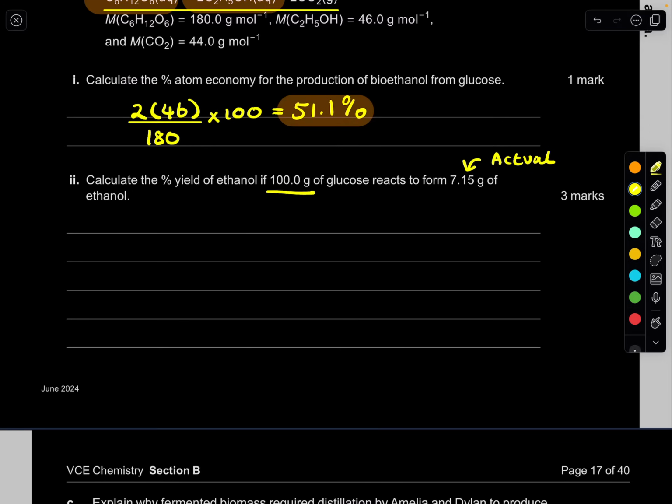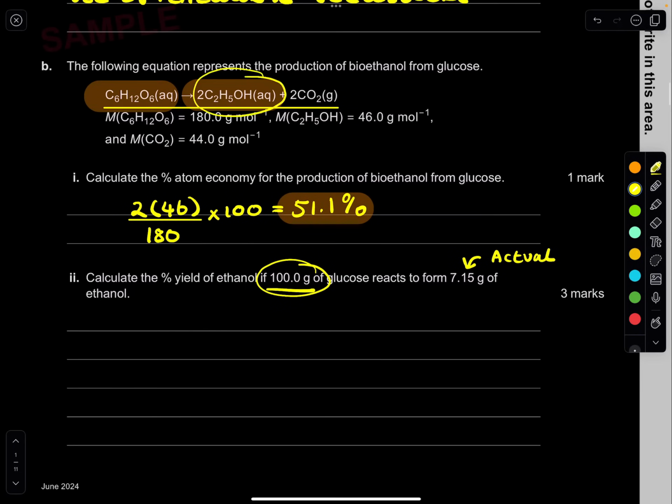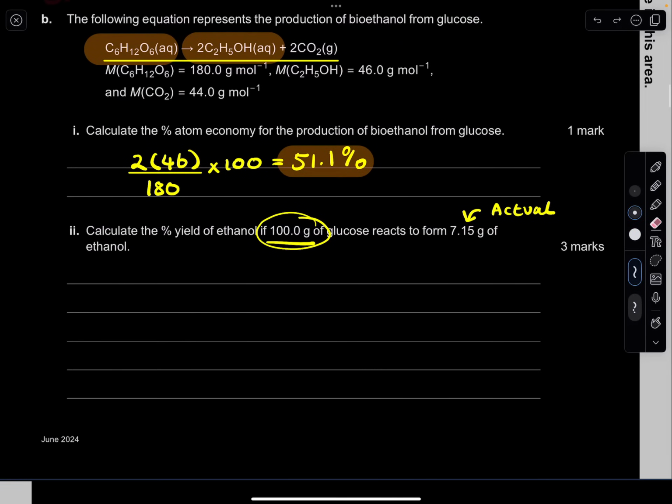So you would use your mole ratios. For example, you'll convert this into mole and then use the mole ratios to get the mole of ethanol, and then convert that to grams, and that's what it would be if it was 100% efficiency. That is what we call the theoretical yield, and that's what we need to calculate. We already have the actual yield, which is 7.15, but we need to calculate the theoretical yield.